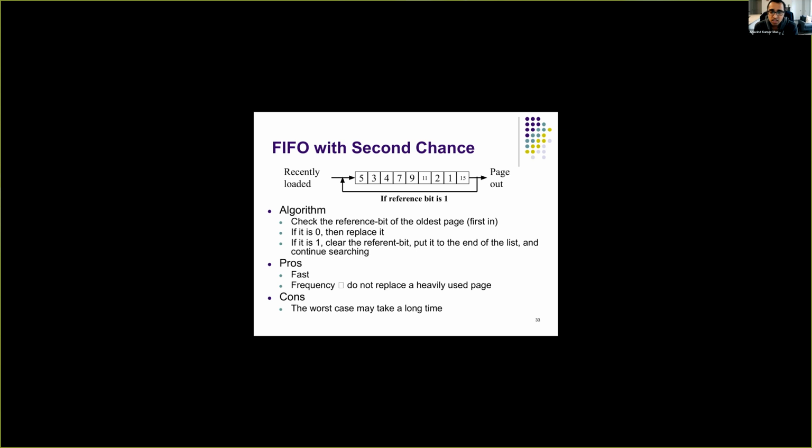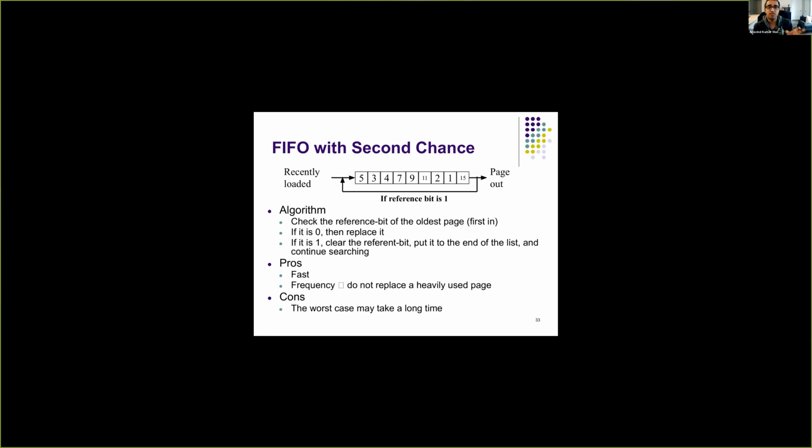The advantage of this is that it's very efficient, and now we actually take care of frequency. So we don't replace a page that's frequently used by the process. The disadvantage is that in the worst case, we may go through the entire queue.